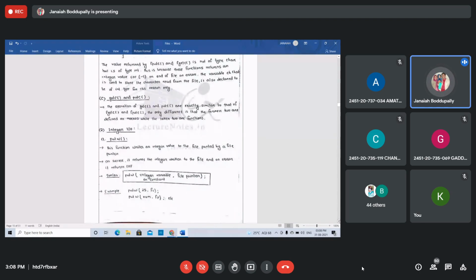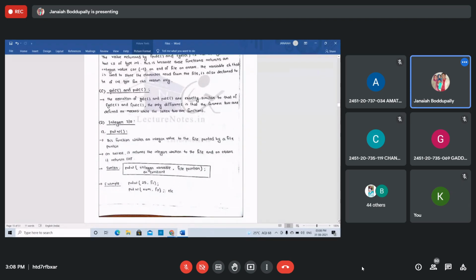Those are the file functions. These are just getc and putc. Already discussed. That's the difference.